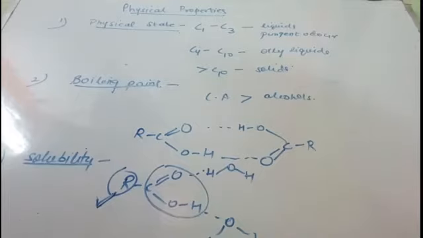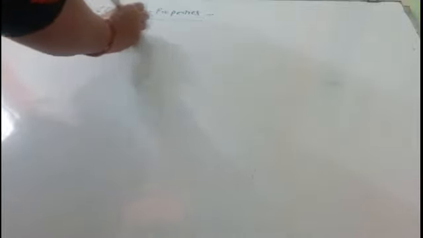Now let us come to the chemical properties of carboxylic acid. In the chemical properties, the first type of property which we will study is the reactions in which the O-H bond of the carboxylic acid is broken.